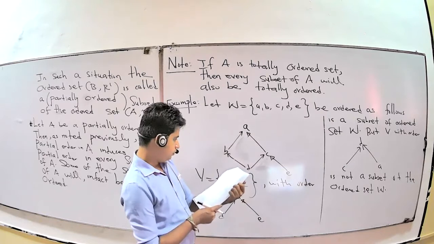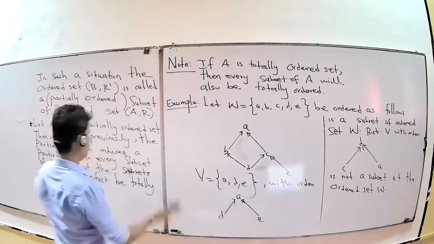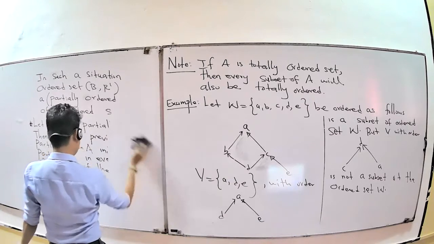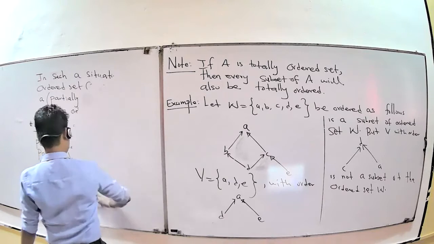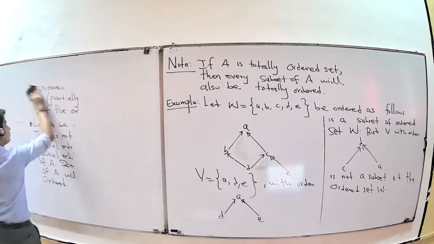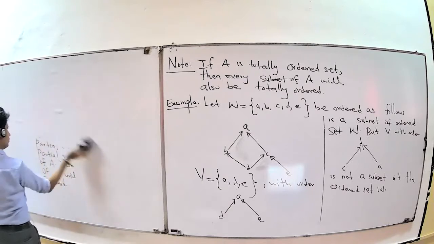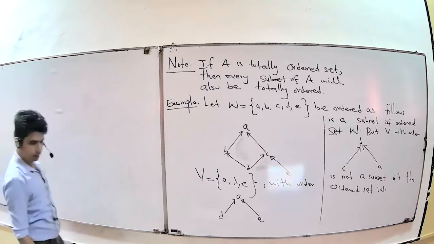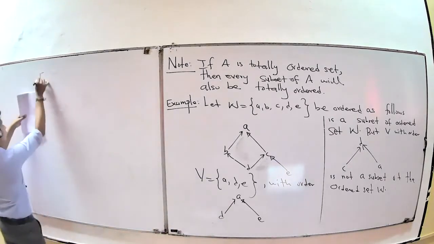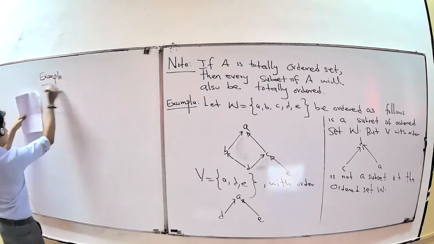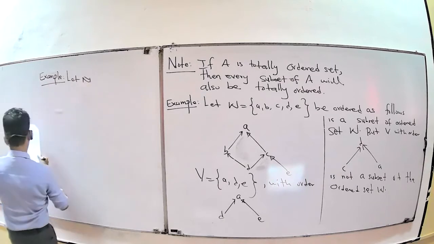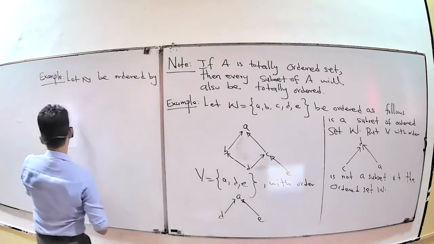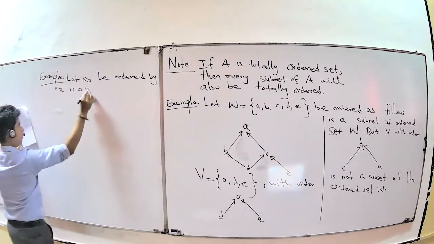Now, next example. Let the natural numbers be ordered by the relation: x is a multiple of y.